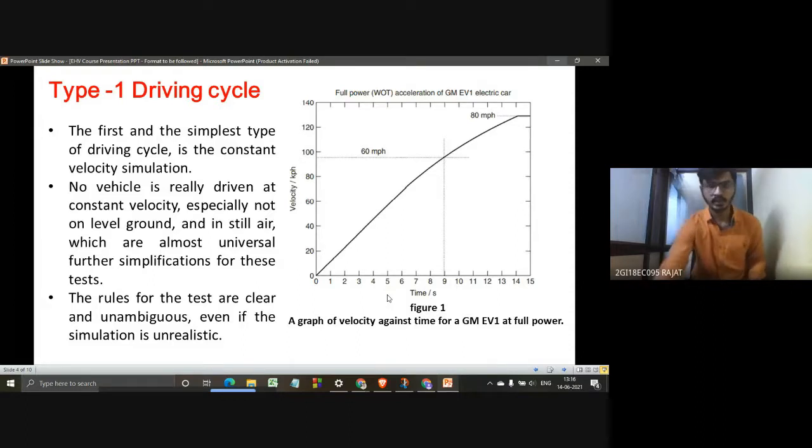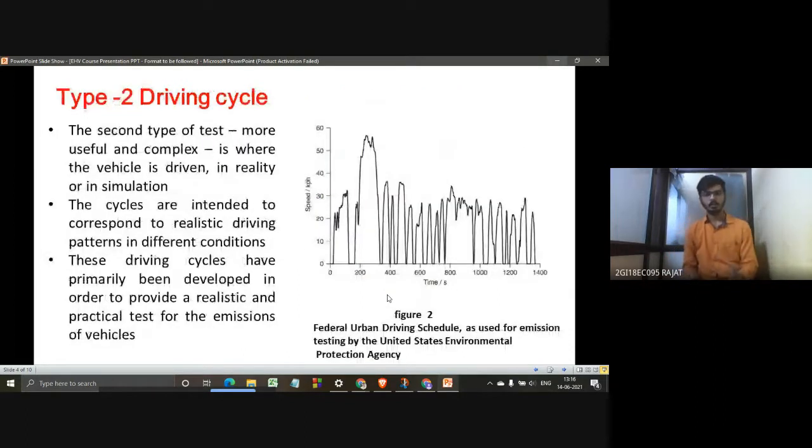Second, let's see what type 2 is. In type 2, we add complexities and obstacles to make it more realistic. We add traffic, and such situations are created, and now we make the electric vehicle travel. Here, it is not just a simulation. The car is actually driven through all those traffic obstacles, and the outcomes are taken.